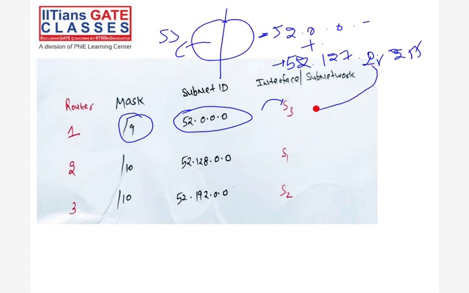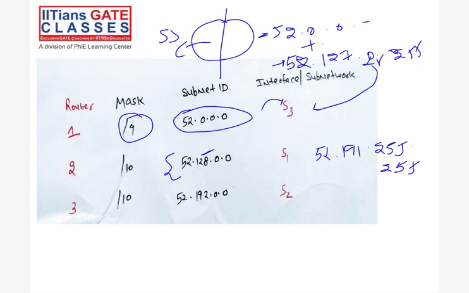Similarly for S1, 52.128.0.0, right? The range of this one is 52.128.0.0 to 52.191.255.255. Simple. This is the range. So the first IP is the subnet ID for S1, and the last IP is the broadcast IP for S1. The remaining IPs are near about 2 raised to power 22 minus 2. We have to exclude these two things, right?